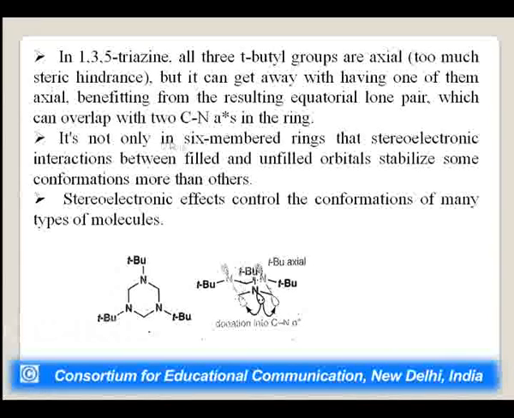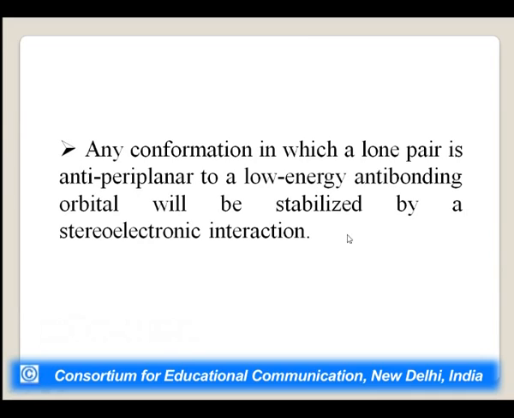It is not only in these six-membered rings that this stereoelectronic interaction between filled and unfilled orbitals stabilizes some conformations more than others. So here you can see which kind of stabilization is there, by the filled orbital, or we can say the lone pair of electrons, and by the vacant carbon orbitals. Stereoelectronic effects control the conformation of other types of molecules also.